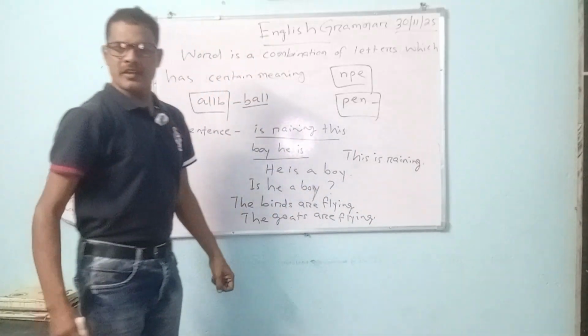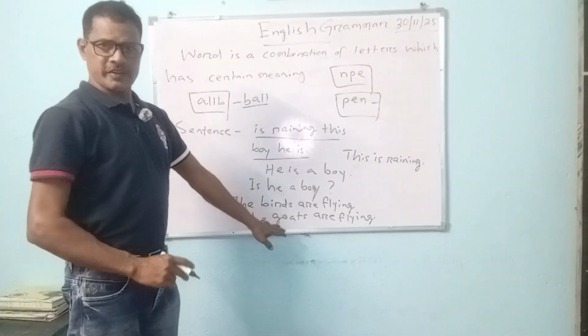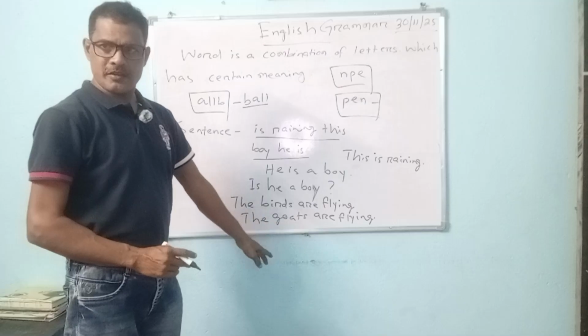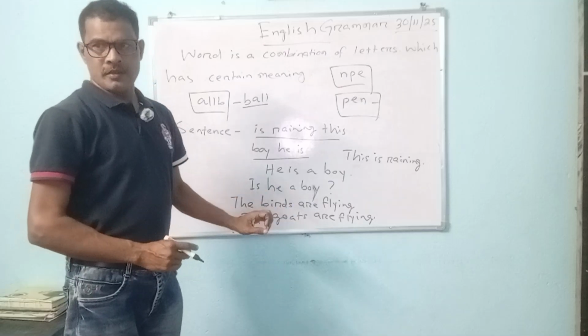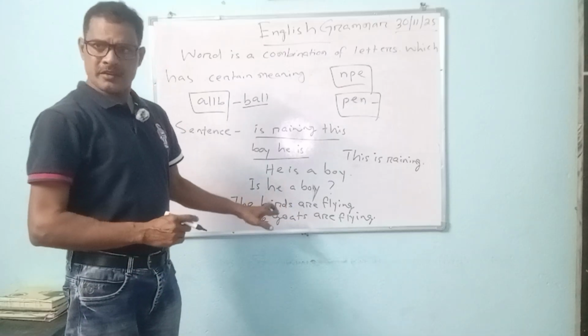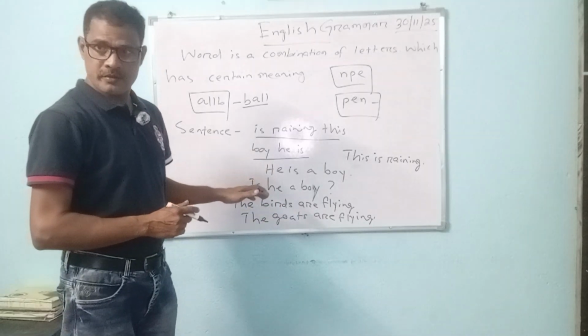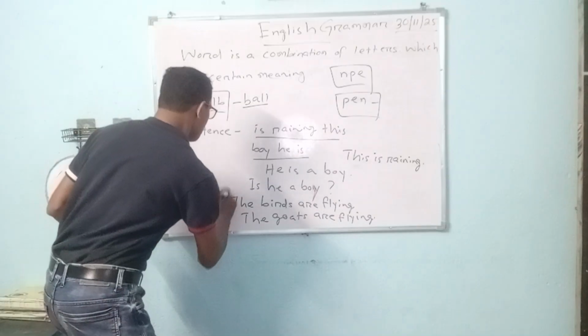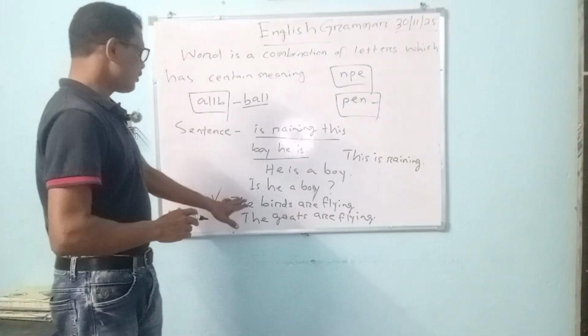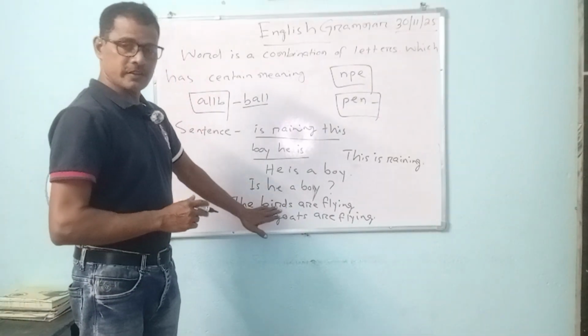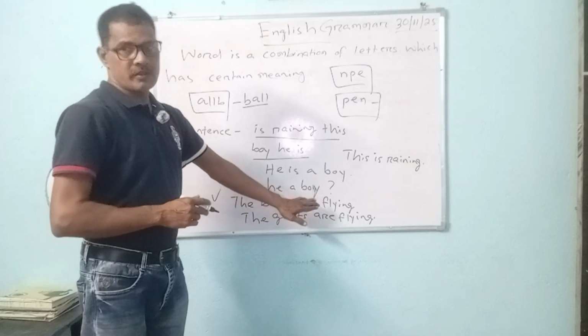Goats are flying. Okay, there are two sentences here. The birds are flying and the goats are flying. Do these two sentences have meaning, or can we call these two sentences? Yes. The first one can be called a sentence because the birds are flying. The birds are the subject, and are flying is the verb.